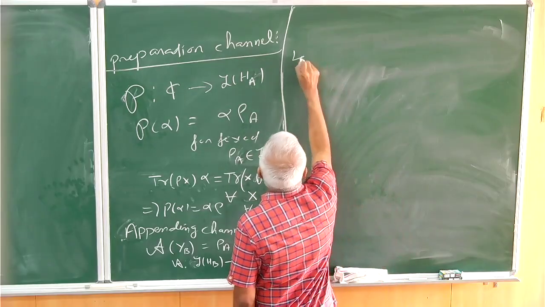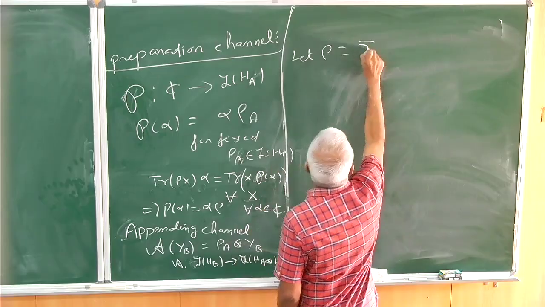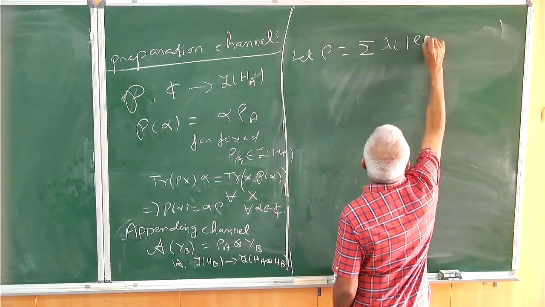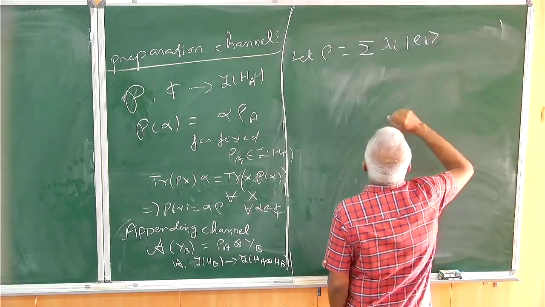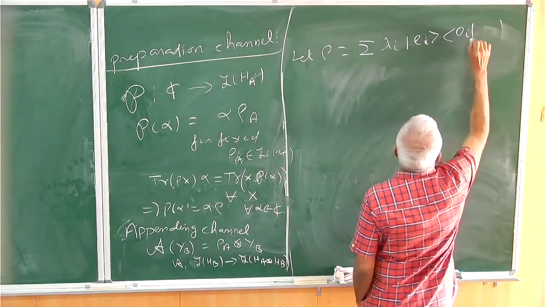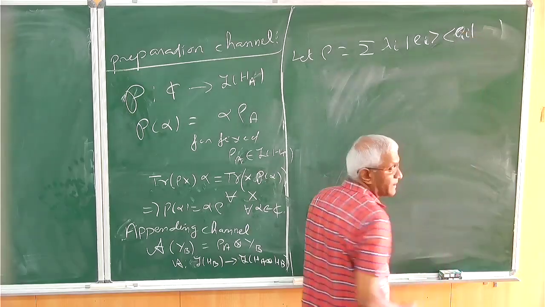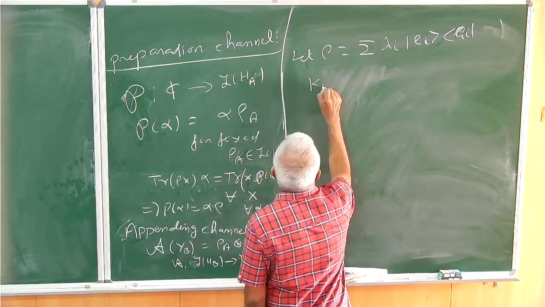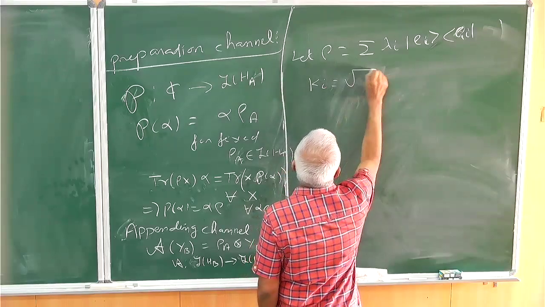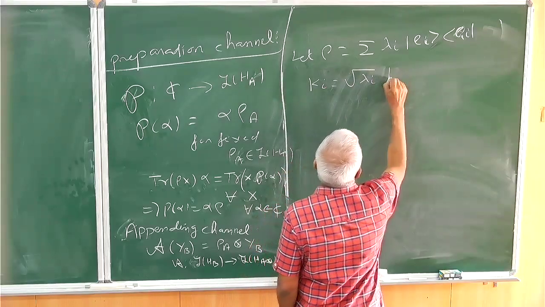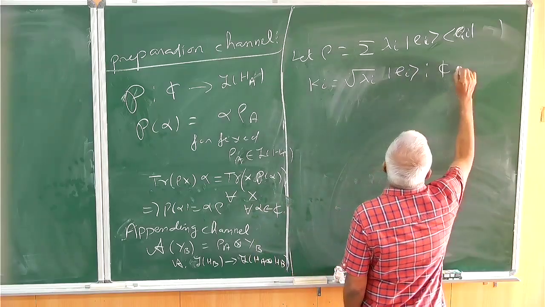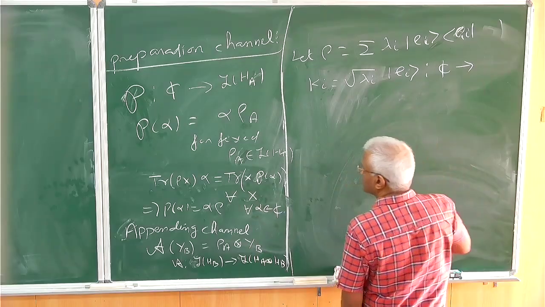So let rho equal to, rho is a positive operator, so it will look like summation lambda I ei, ei, ei. It will look like this, a spectral decomposition. Then you take Ki equal to square root of lambda I ei, which is a map from C to whatever that space, HA.